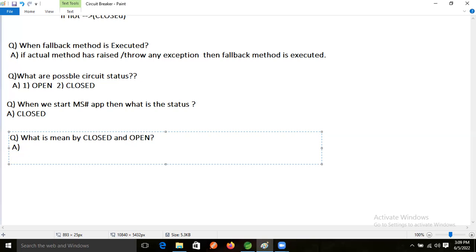So what is the meaning? If our actual logic is executing, that means closed status. If the fallback method is executing, that means open. That is the only meaning, right? Come on. Yes, Ravi.